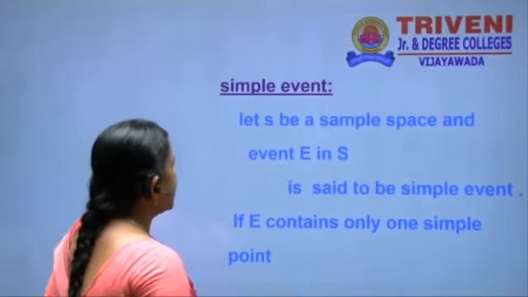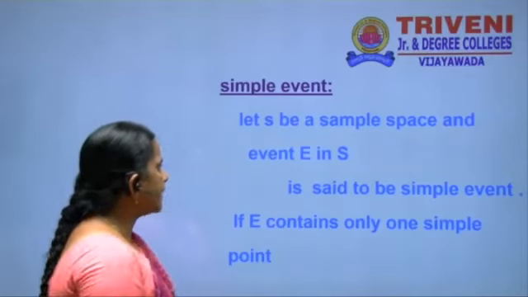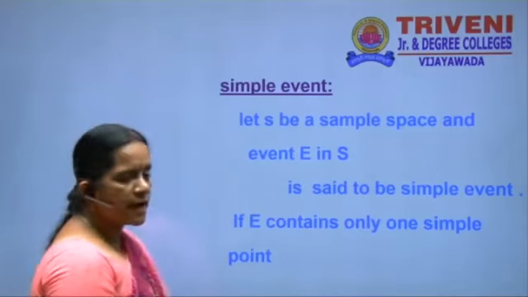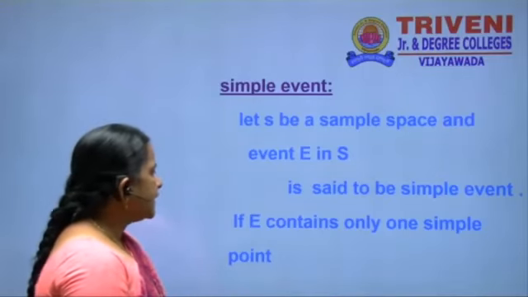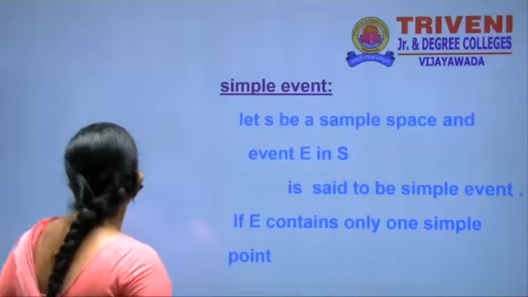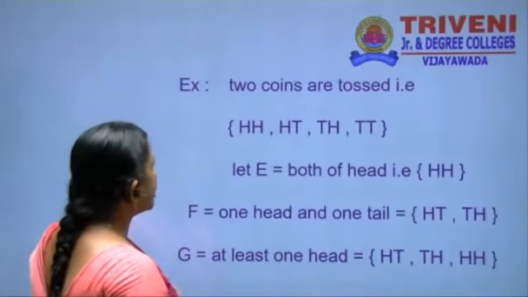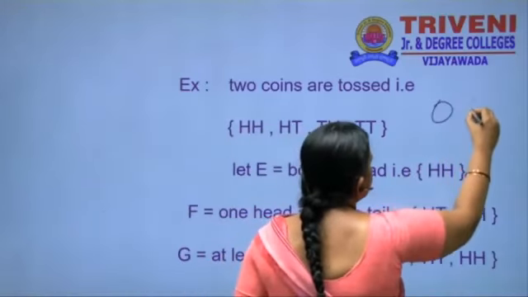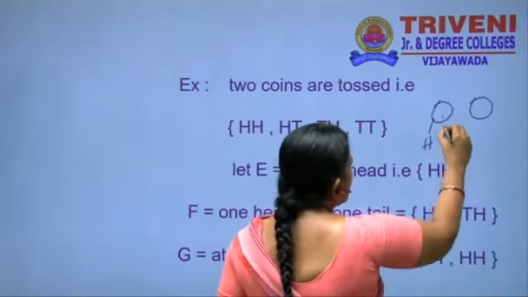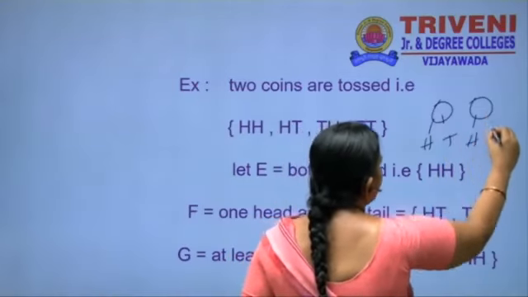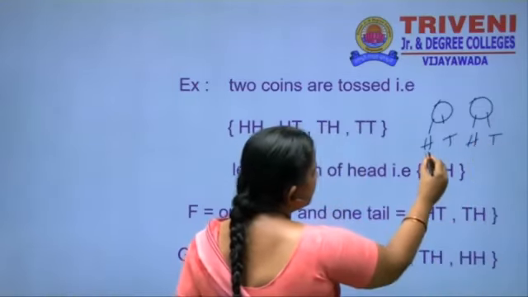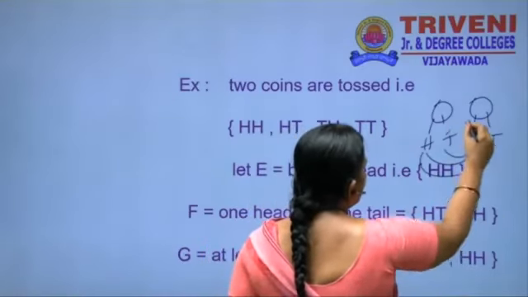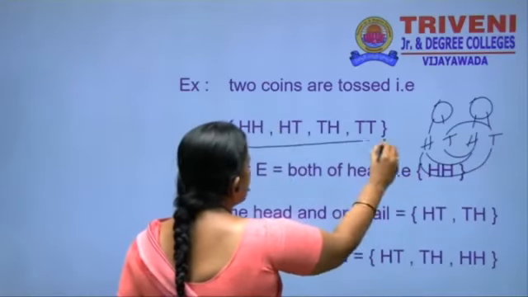Next, simple event. Let S be a sample space, and an event E in S is called a simple event if E contains only one sample point. Suppose we take an example: two coins are tossed at a time. What are the possible outcomes here? Head, head; head, tail; tail, head; and tail, tail. These are the possible outcomes.